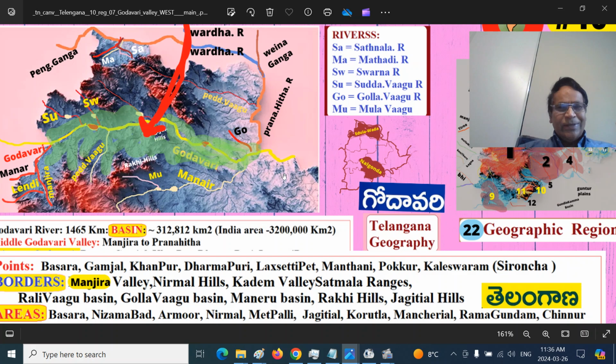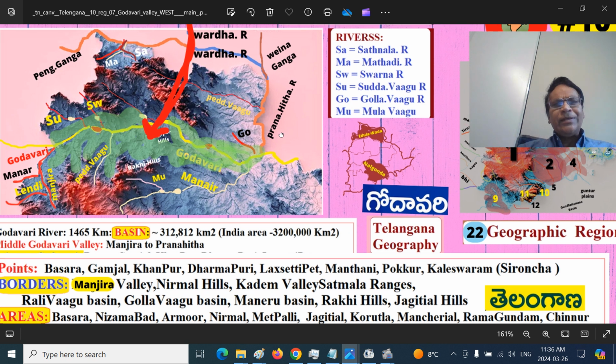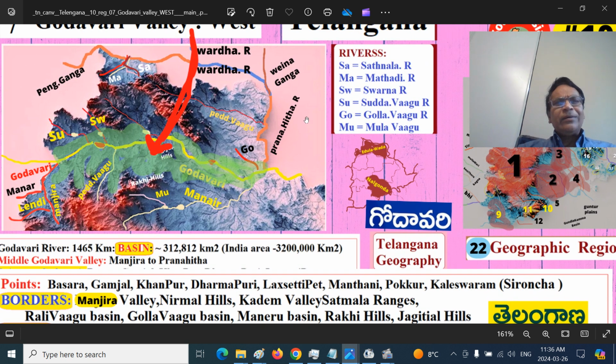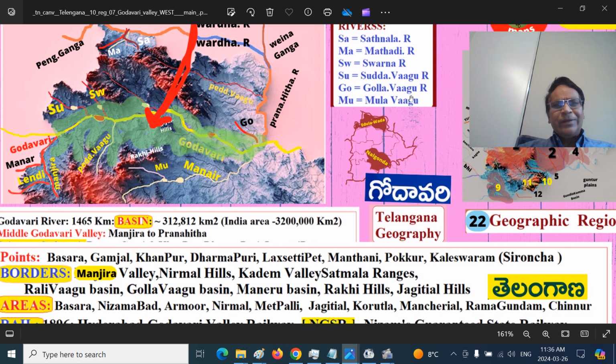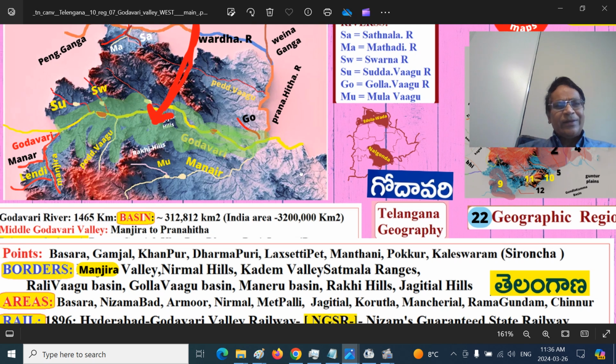Sironcha is in the Chandrapur region of, sorry, Sironcha is in the east side of the Pranahita river. We can roughly say that. That is the Chandrapur region of Nag Vidarbha, that is in Maharashtra.